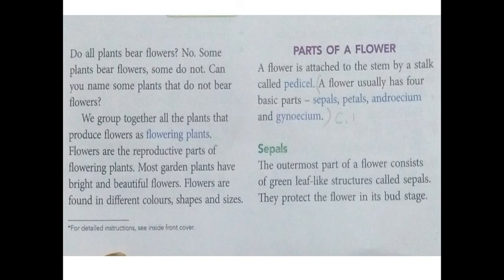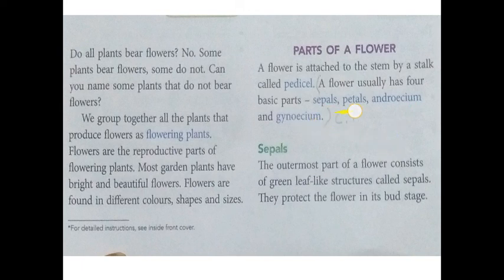Now, parts of a flower. What are the different parts of a flower? A flower is attached to the stem by a stalk. I will show you the diagram also, but now read it. One stalk is attached to the flower, and it is called the pedicel.